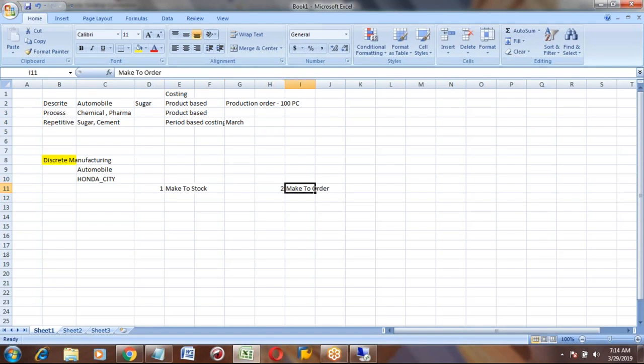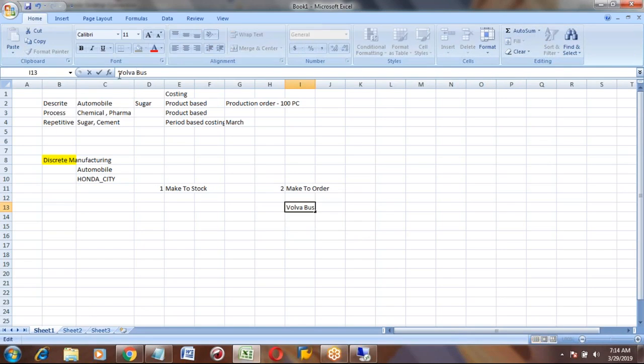Now another one is make to order. Okay, make to order is like the customer will give you an order and he will wait for some days for you to manufacture it. After completion of manufacture, he will take the product. Till then he cannot get the product. That is called make to order. For example, a bus. Okay, a Volvo bus.